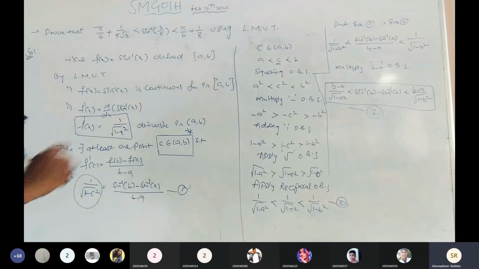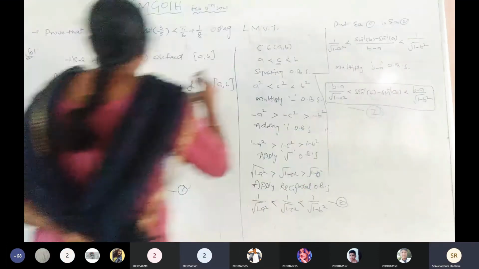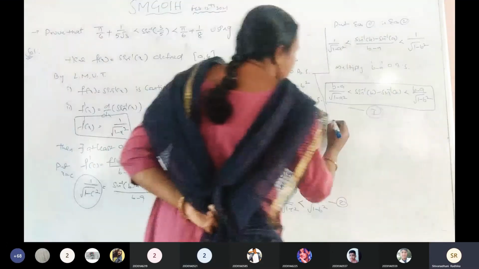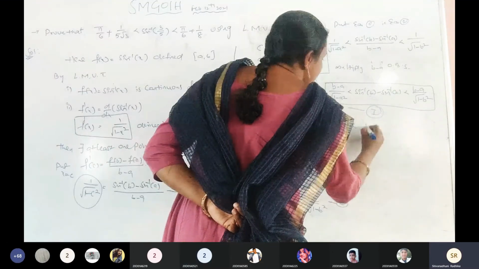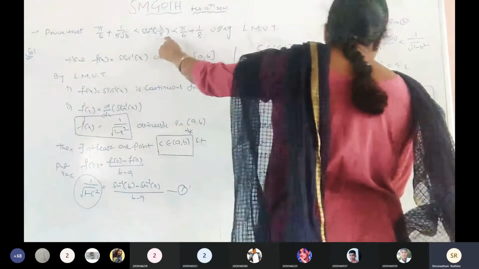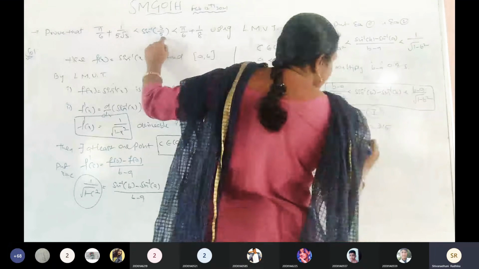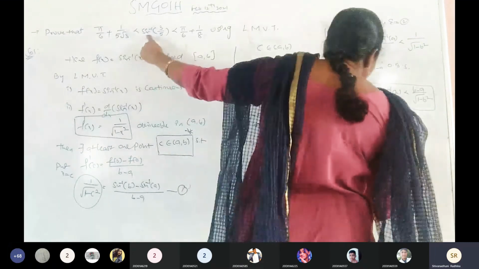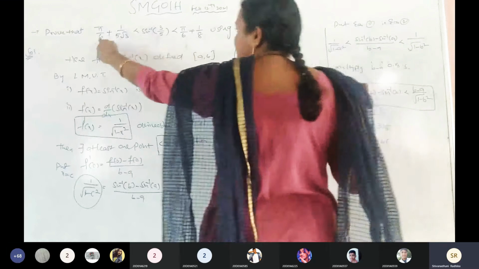B equal to 3 by 5, A equal to sin pi by 6. Very good. So choose b equals to, as it is, the given middle value, that is 3 by 5. Very good. And what is the a value here? What is the given function here? Trigonometric function, sine function. Sine of what is the angle we have in the given?